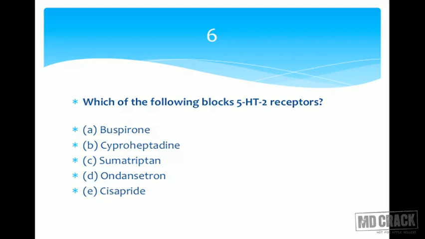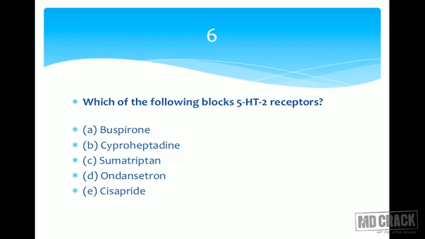A is buspirone. Where is buspirone? Buspirone is in the chapter of anxiety. It's an anti-anxiety agent, and it's a partial agonist at the 5-HT1A receptor. So that's 5-HT1A. Down, cisapride and ondansetron. These 2 drugs, I hope you know, are anti-emetic drugs, and most of their effects are related to the 5-HT3 receptor. For example, cancer chemotherapy induced vomiting and the stimulation of 5-HT3 receptors. So that's ondansetron, and one more prokinetic agent, that's cisapride.